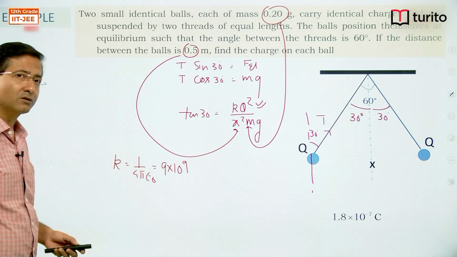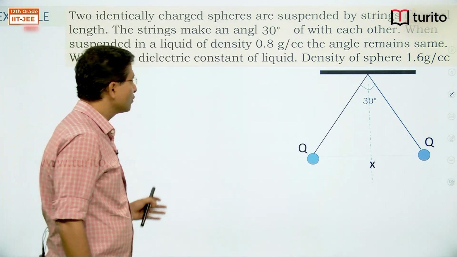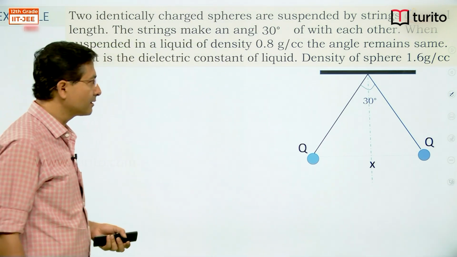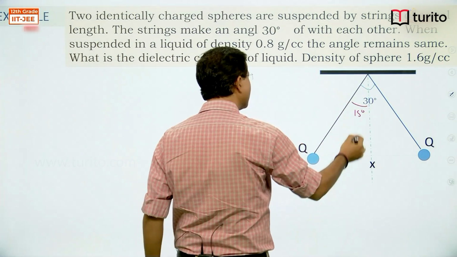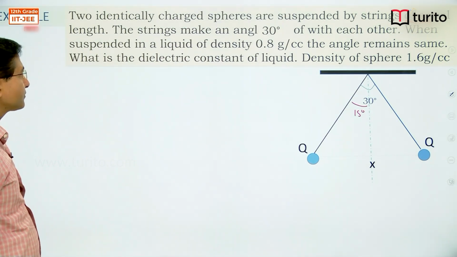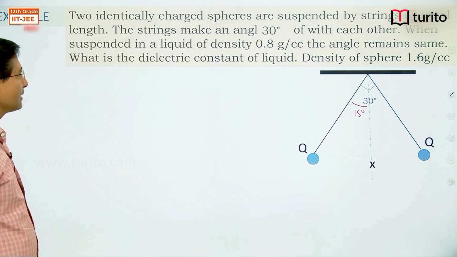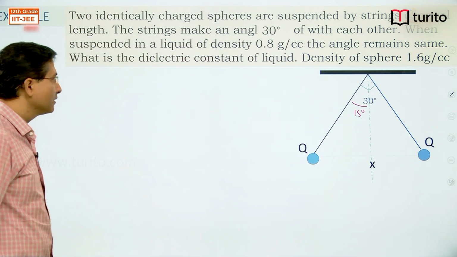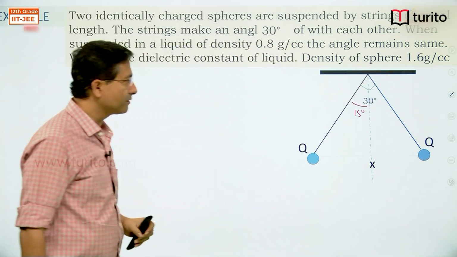Let's see one more problem based on the same situation. So now two particles are suspended in the same way. This angle is 30 degree. So this total angle is 30 degree, half of that will be 15. So this is 15 degree. Question says, when the whole arrangement is dipped in a liquid, the angle remains same. What is the dielectric constant of the liquid? Density of a sphere is given and density of liquid is given.